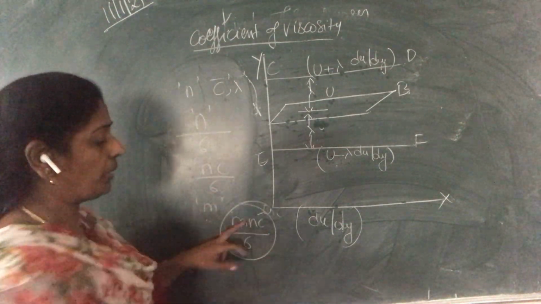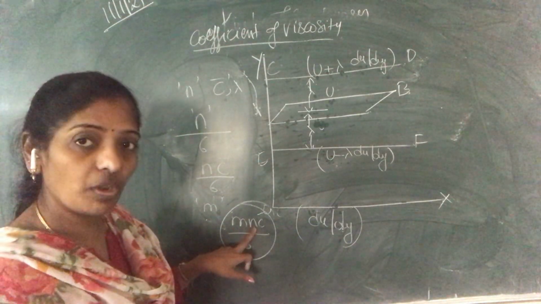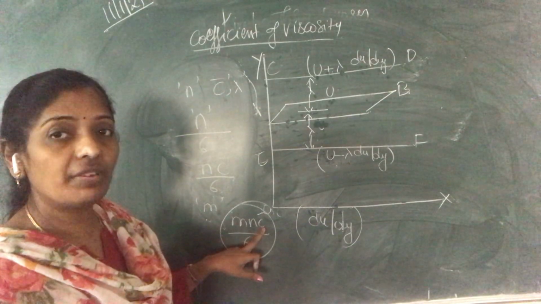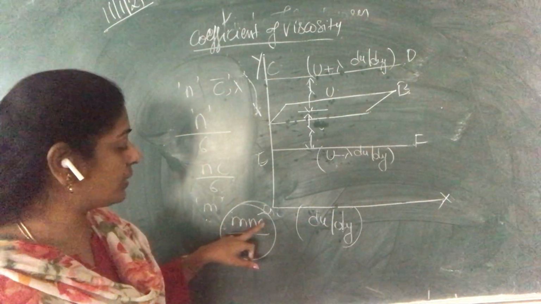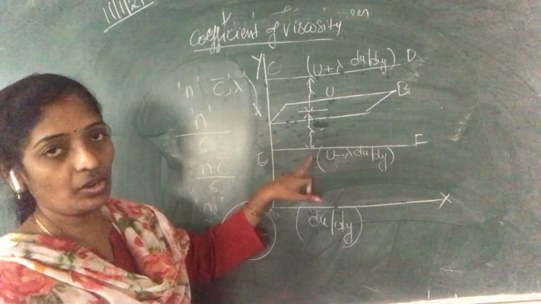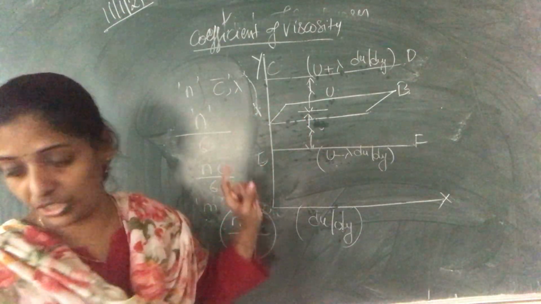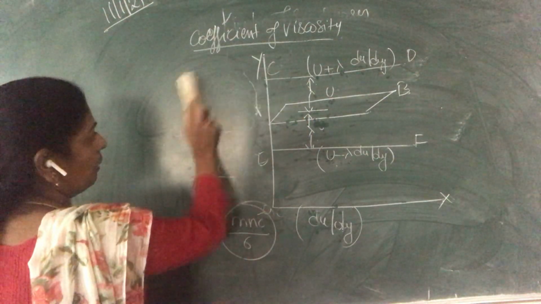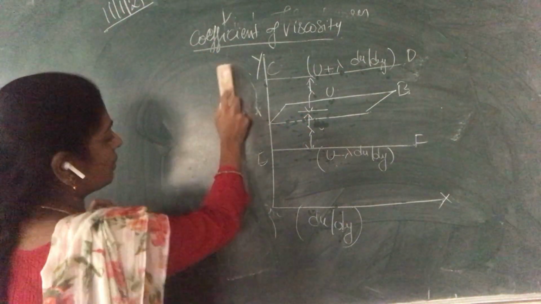Here m is the mass of a molecule, n is the number of molecules, and c bar is the average velocity. So along the 3 axes it will be mnc bar by 6, crossing this layer upward and downward. Whenever the molecules reach this AB, that is the first collision.